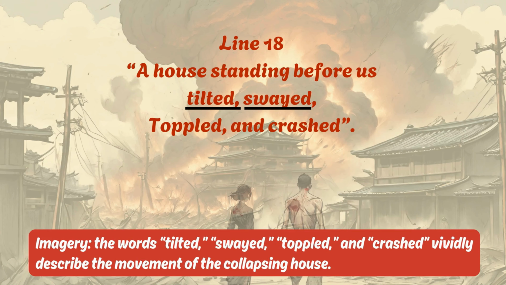Next, "a house standing before us tilted, swayed, toppled and crashed." Now, in this line, the words tilted, swayed, toppled and crashed vividly describe the movement of the collapsing house. Therefore, these are examples of imagery. Now, these verbs create a clear picture of the destruction, making the scene feel dynamic and intense.